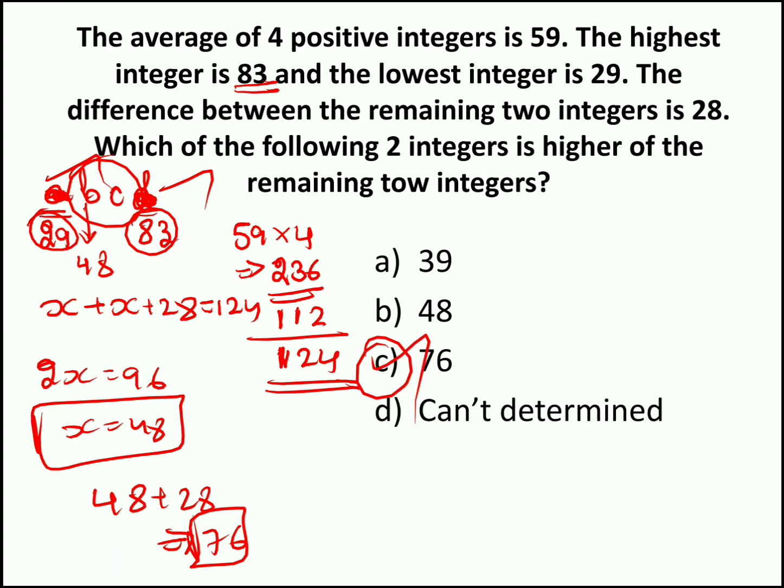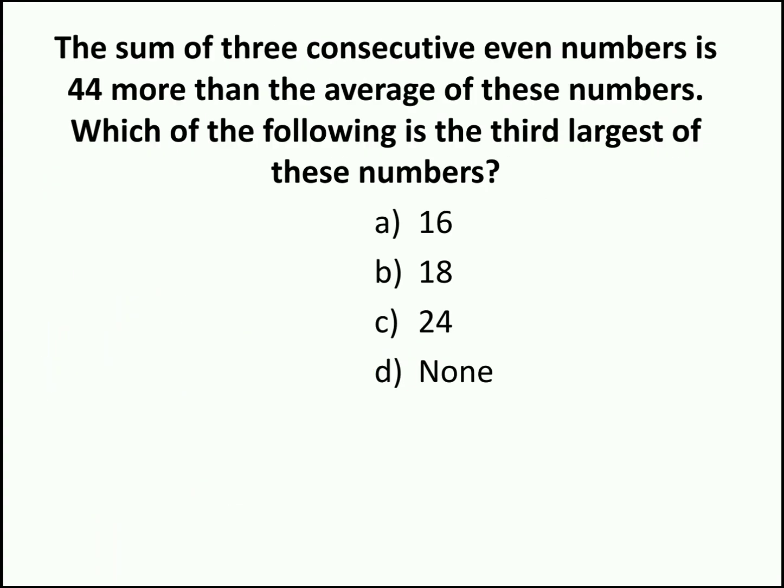Now moving to question number 2. The sum of 3 consecutive even numbers is 44 more than the average of these numbers. Which of the following is the third largest of these numbers? So let me repeat the question one more time. The sum of 3 consecutive even numbers is 44 more than the average of these numbers. Which of the following is the third largest of these numbers? See, sum of 3 consecutive even numbers. So if the first number is x, the second number will be x plus 2, the third number will be x plus 4. So the sum of these 3 numbers will be 44 greater than the average.